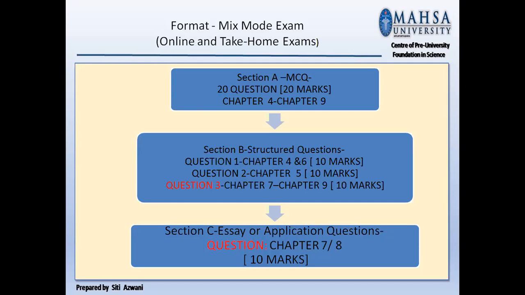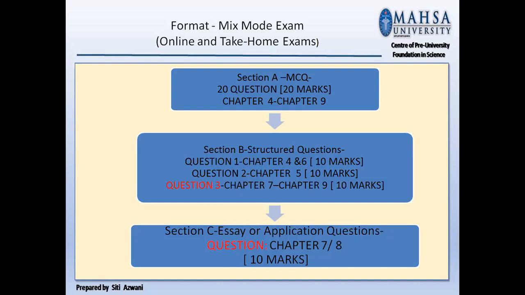Question 2 is from chapter 5, electrostatic. The mark is 10 marks. Question 3, you have chapter 7, electricity, chapter 8, electromagnetism, and chapter 9, alternating current. It's equal to 10 marks.